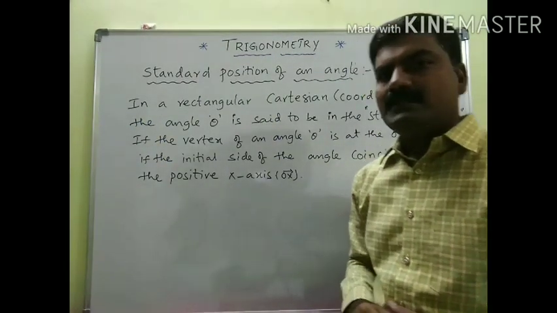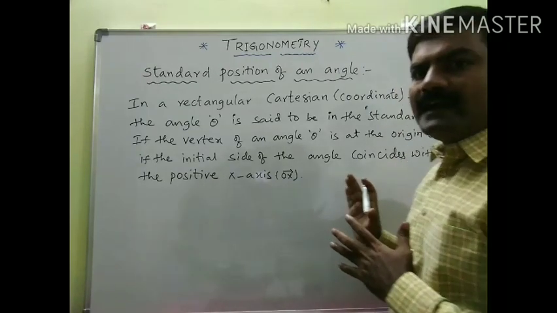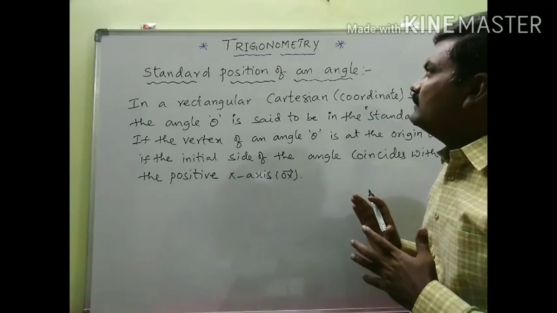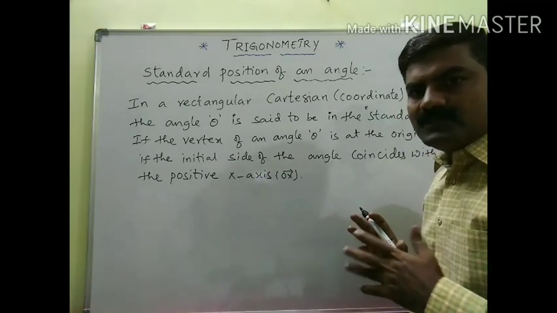So next is about the standard position of an angle. When can we say that an angle is in standard position? This is very, very important.